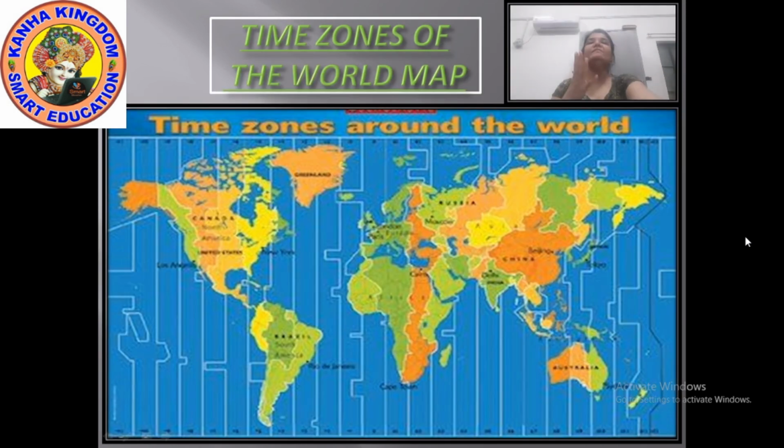This is the time zone map of the world. Here you can see Greenwich very clearly.